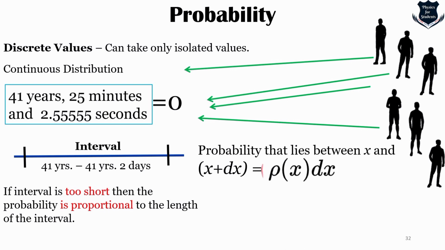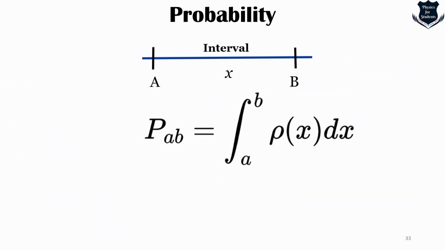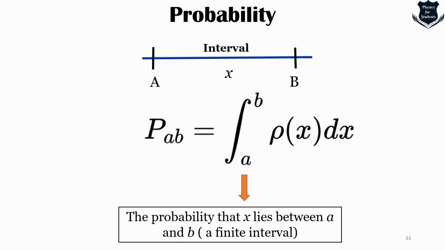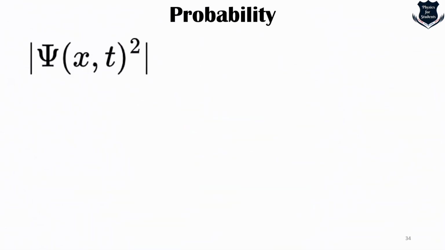this one. And this rho, this proportionality factor, is actually called the probability of getting x, the chance. But we use a better term, which is called probability density. The probability density that x lies between A and B, we will look at now. This tells us the probability that x lies between A and B, which is a finite interval. This is the way in which we take probability factors, select a random thing, and find it.